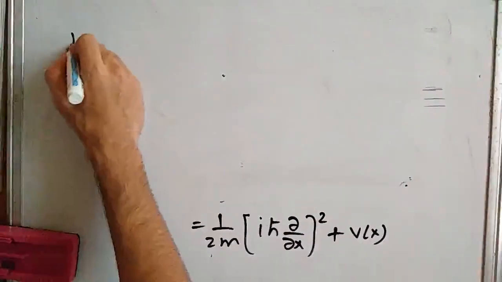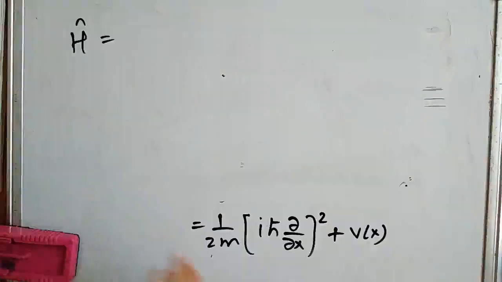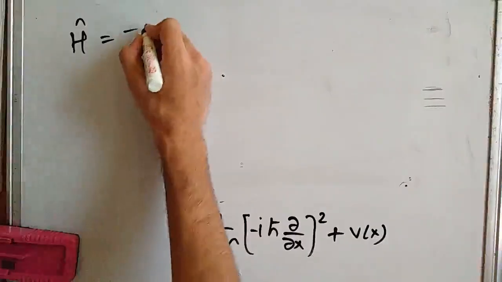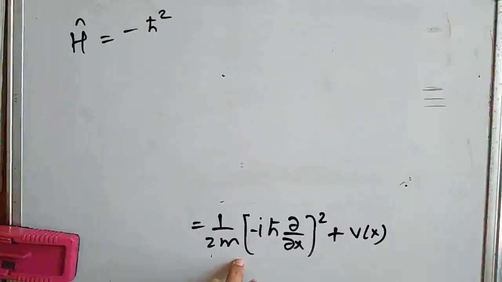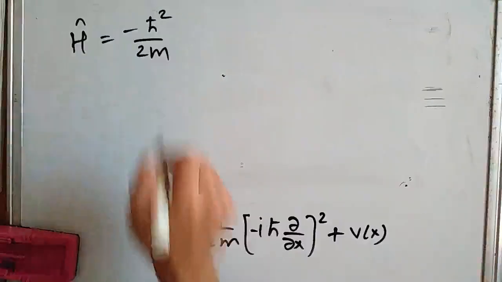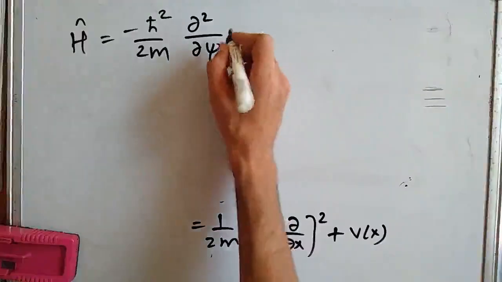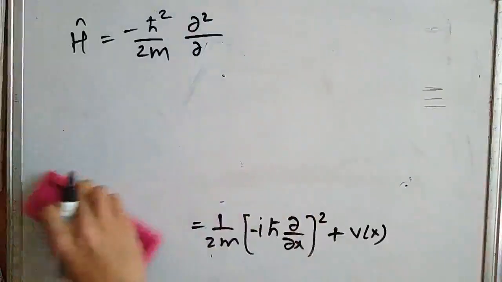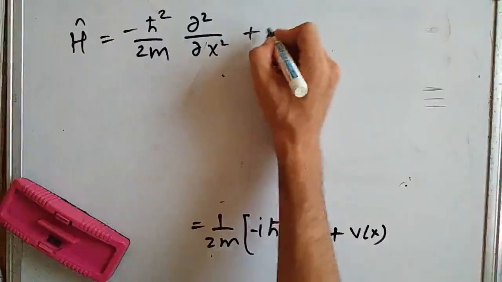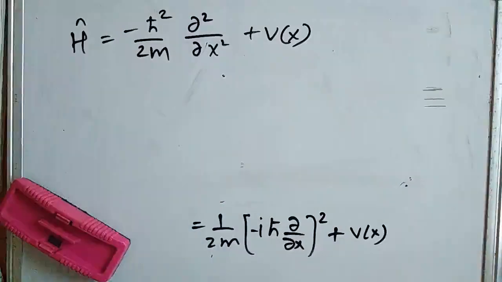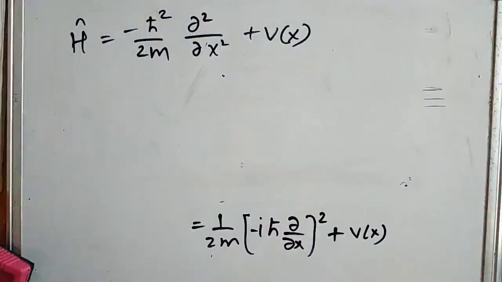Now the Hamiltonian operator can be written as, first we write the constant part, h bar squared and i squared, so this gives minus h bar squared by 2m, dou 2 by dou x squared, plus V of x.